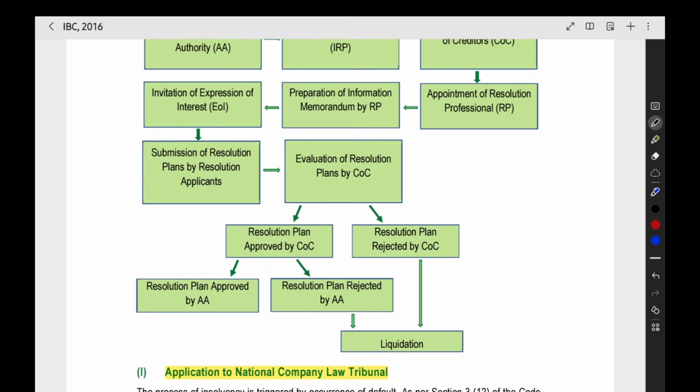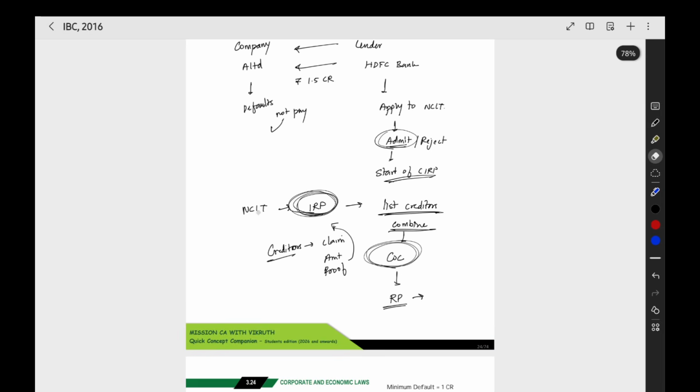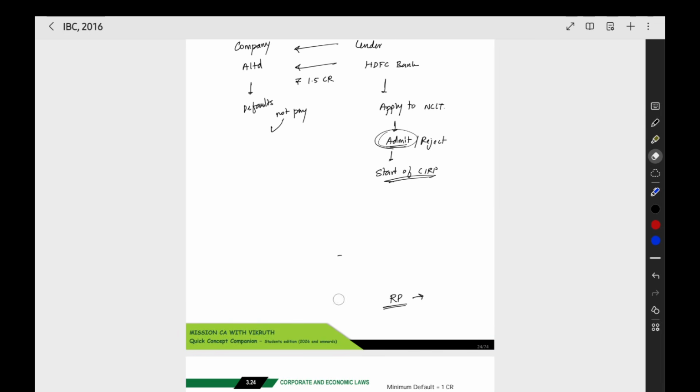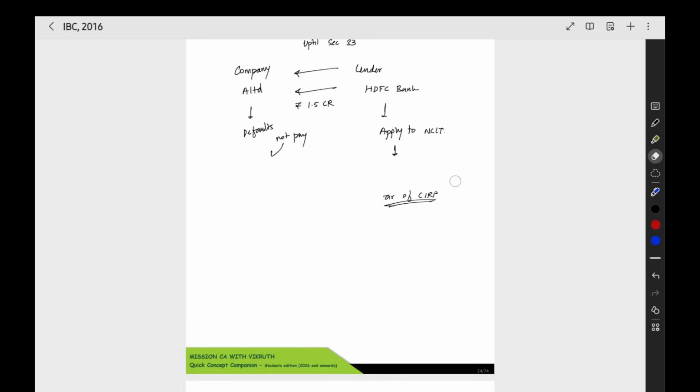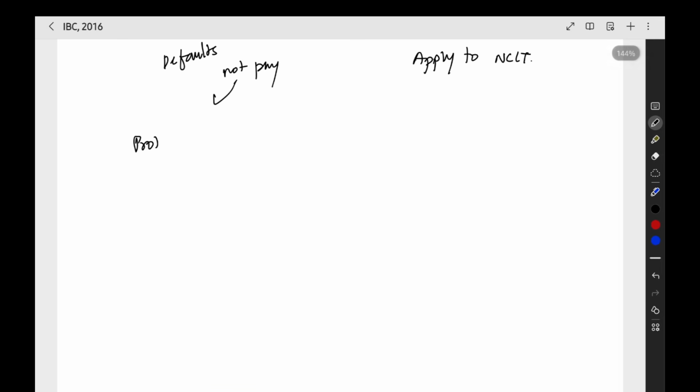Now after that, what will happen? Because of the management mistake, we have shifted the control from the management to the committee of creditors. Then what will the committee of creditors do? They have to solve the problem. What is the problem? Not repaying the debt. They are not able to repay the debt. That is the main problem.